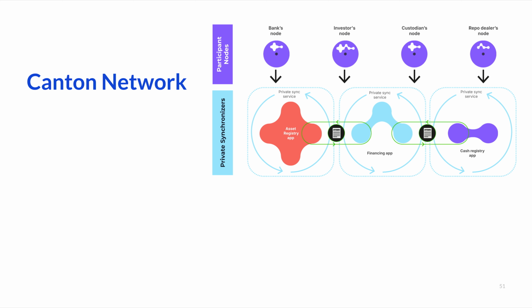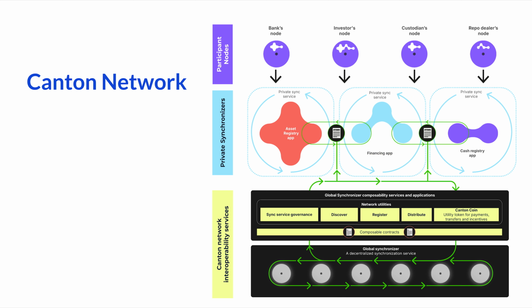Since private synchronizers are typically operated by app providers, we often synonymize synchronizers and Daml apps, although such synonymization is not fully accurate, as a single synchronizer can be used by multiple apps and a single app can use multiple synchronizers. For example, consider a financing app developed by a bank, where the bank is the app provider that operates a private synchronizer. The app has the network of app users, issuers, investors, and service providers. We can say that by operating this private synchronizer, the bank is running the financing app.